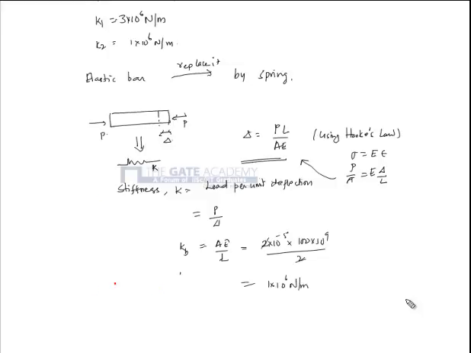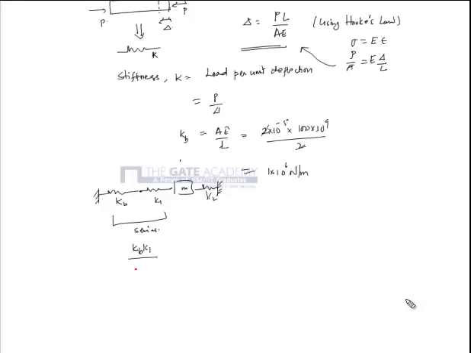Now this entire system is basically you have KB, you have K1, you have the mass M, and then you have K2. So KB and K1 are in series. So the effective stiffness will be KB K1 by KB plus K1. So I can put this mass here, and this is K2 and this is K effective.